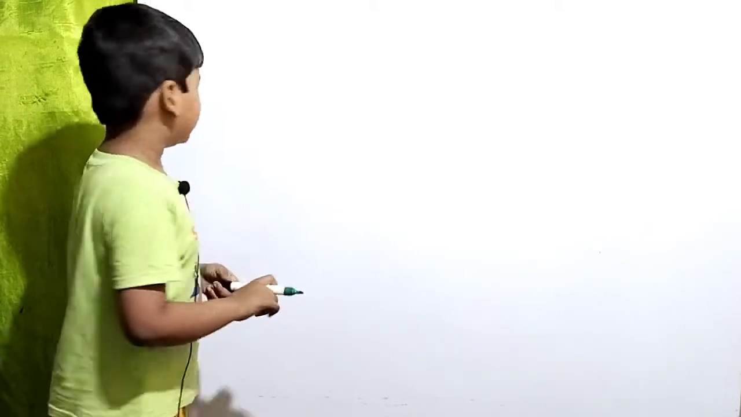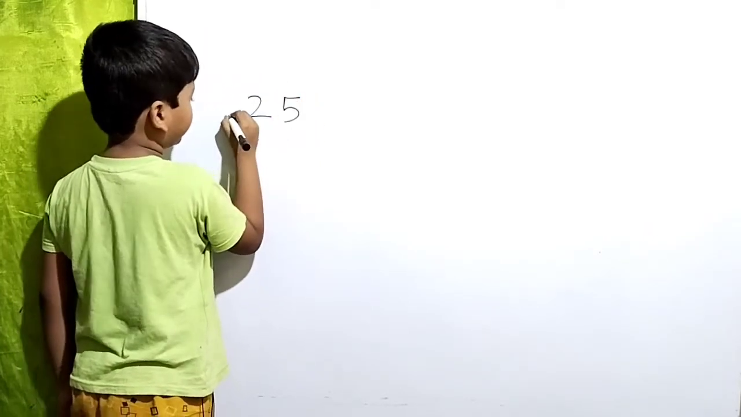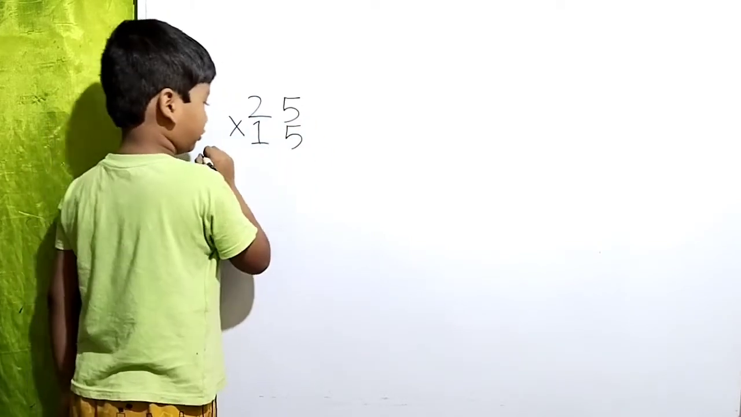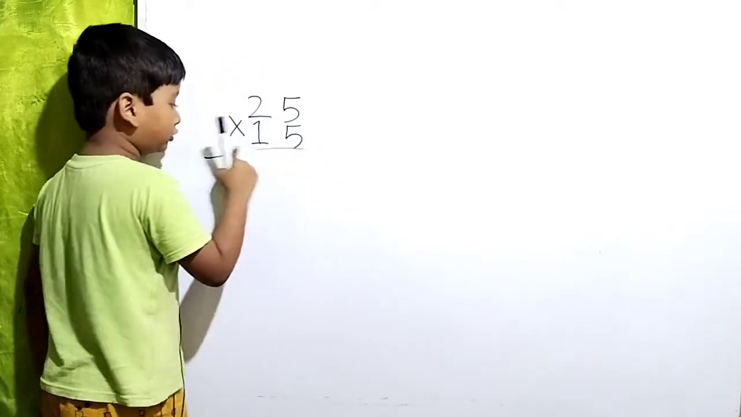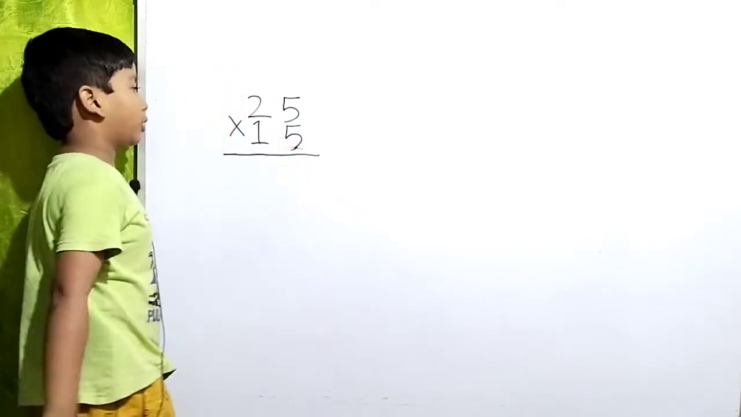So friends, today we are going to learn multiplication, not multiplication tables, but only multiplication. Friends, today we are going to know 2-digit multiplication. So first, the first problem: 25 into 15. So friends, 25 into 15 is our first problem.